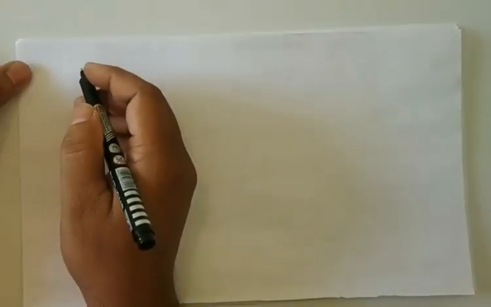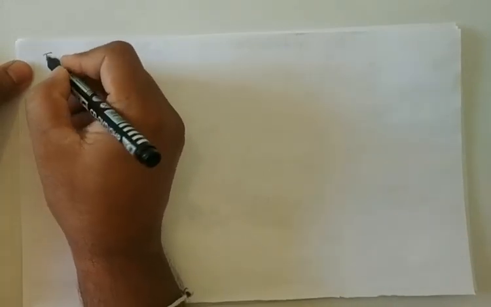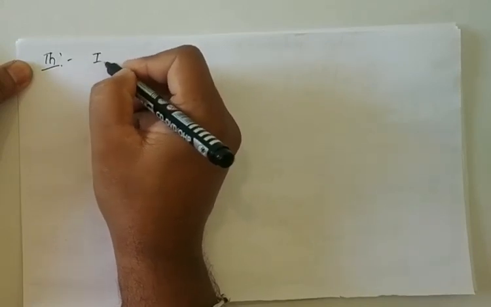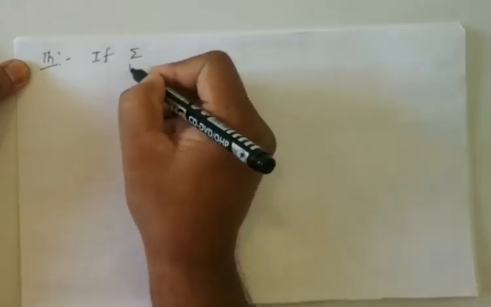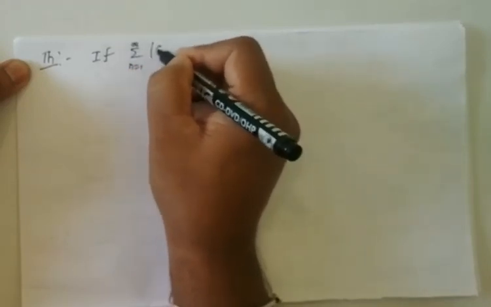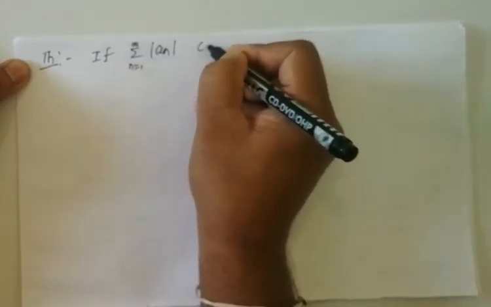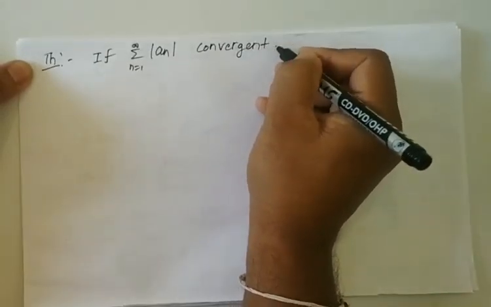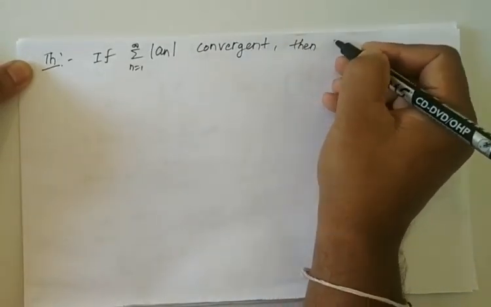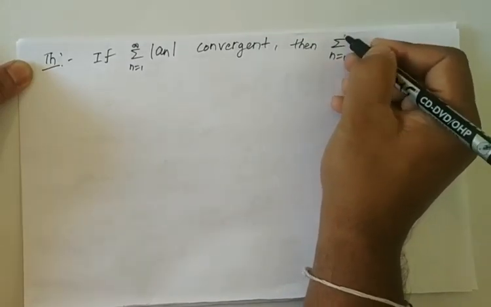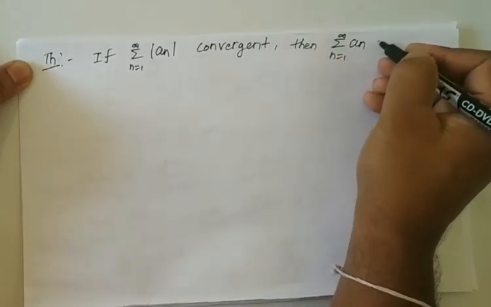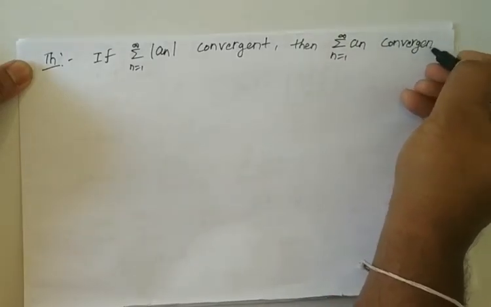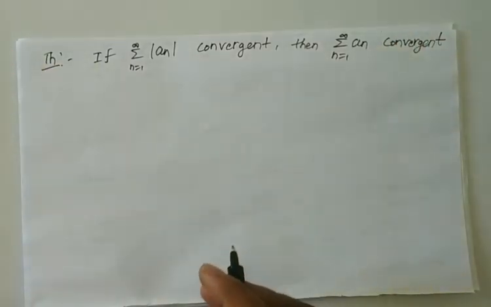Write down, students, a very important theorem without proof. If the summation from n equals 1 to infinity of modulus of an is convergent, then the summation from n equals 1 to infinity of an is convergent.